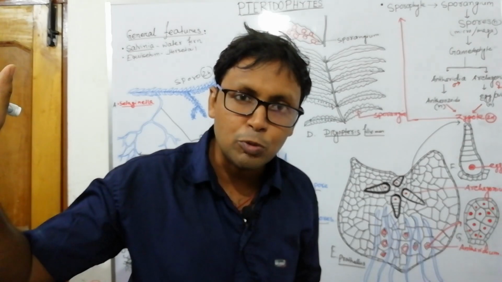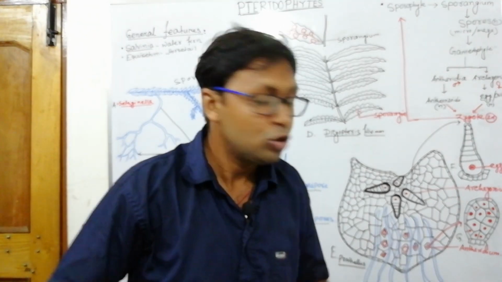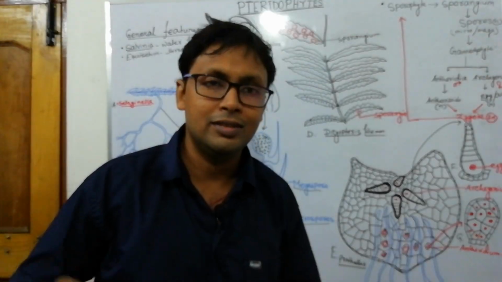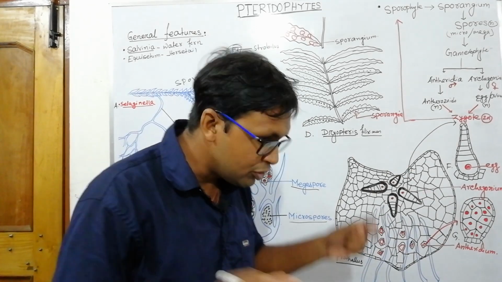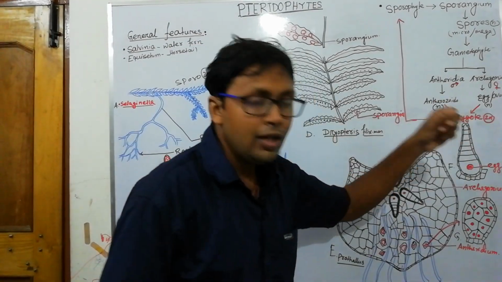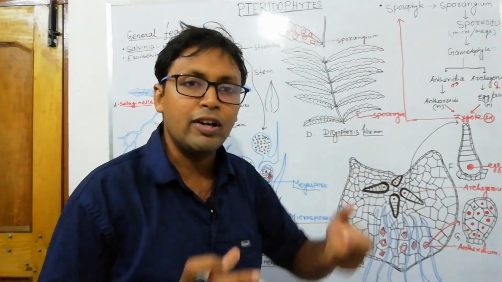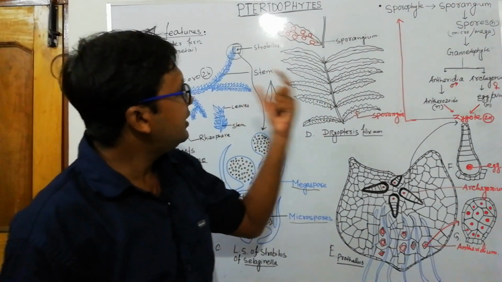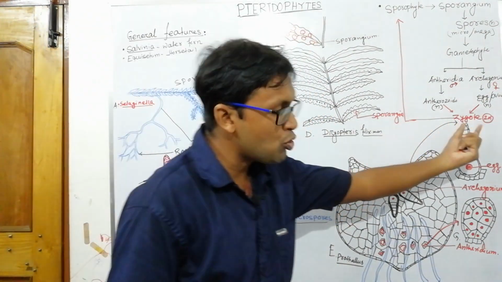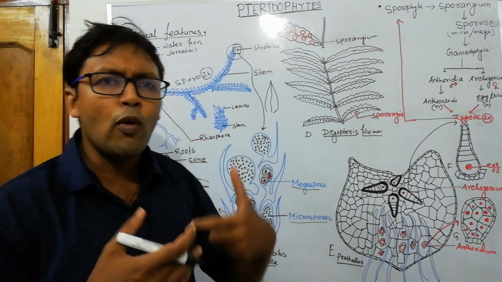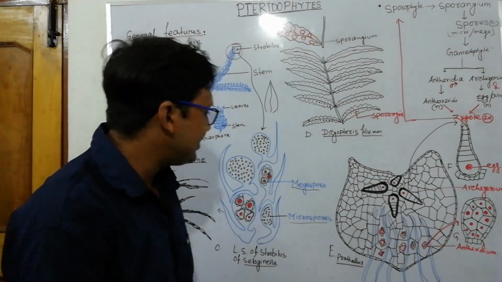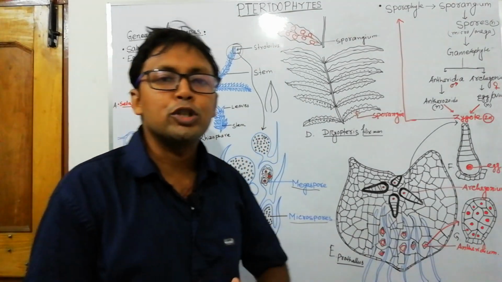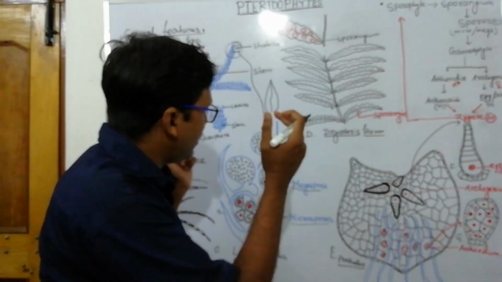Those spores are haploid spores. The haploid spores germinate to produce prothallus, and within the prothallus the male and female reproductive structures are developed. They fuse: the antherozoids will go to the egg and fertilize it and produce a zygote, and the zygote germinates to again produce this sporophytic body. So the zygote is 2n, so they are also 2n diploid. So where does meiosis occur? Meiosis occurs during the formation of spores, that is microspores and megaspores. So heterospory first occurs here.